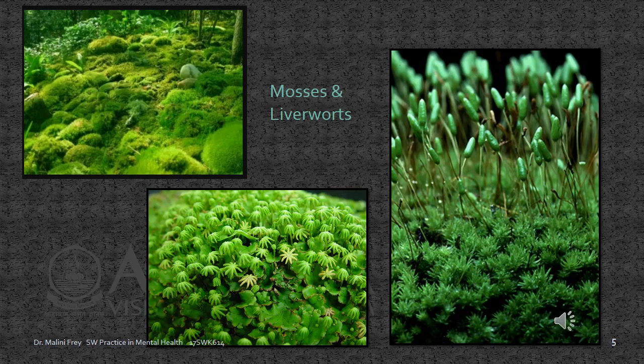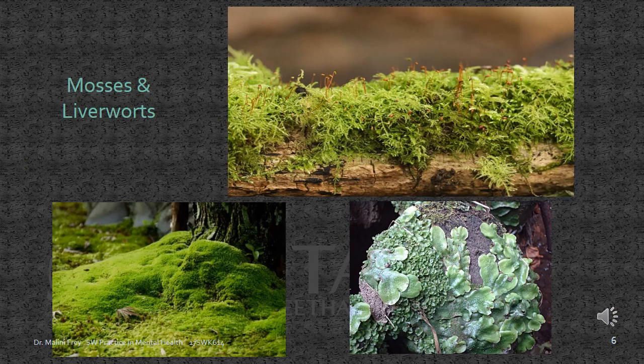Here you see different types of mosses and liverworts. You see they grow very close to the ground, and they're very beautiful and lush and green. Sometimes they will have a bluish hue, and this is one example of these. They can grow in different places, but again, always close to whatever it is they're holding on to. And you can see here, they can grow on old wood, they can grow on big stones and rocks, and you often see them around the base of a tree or near running water, near springs.